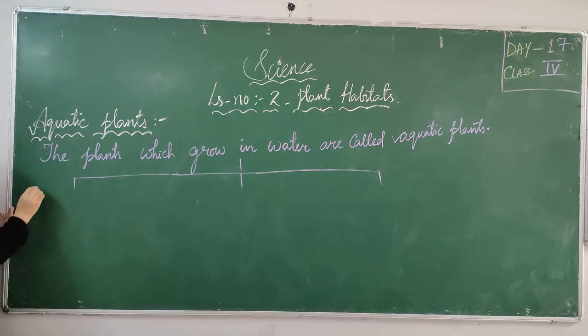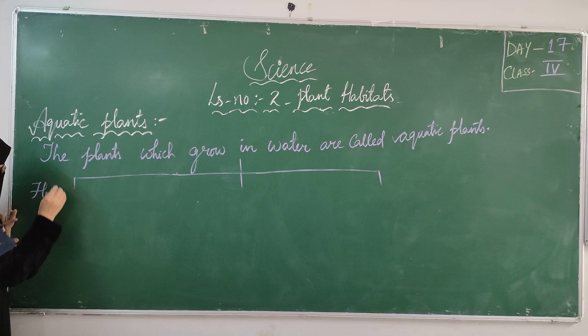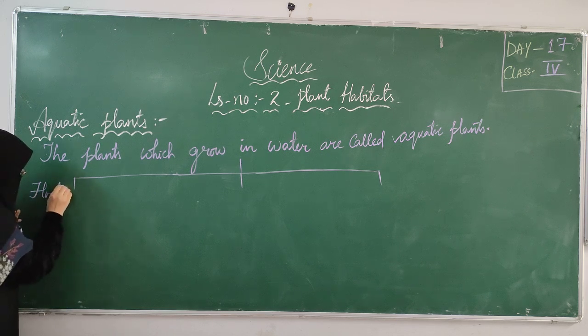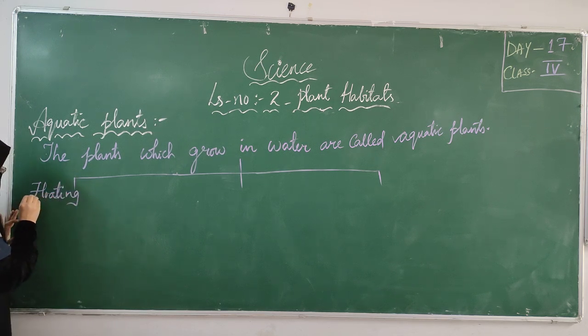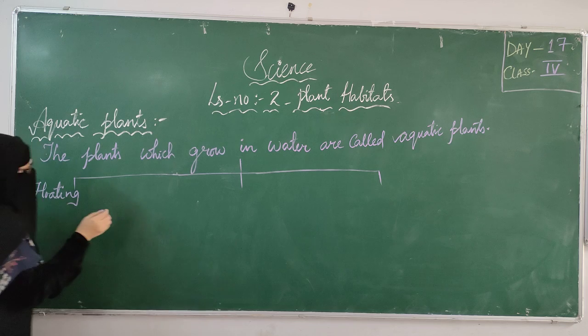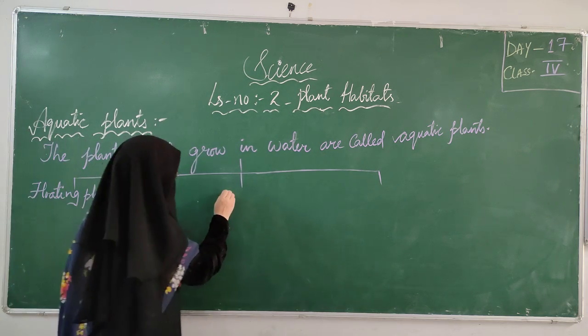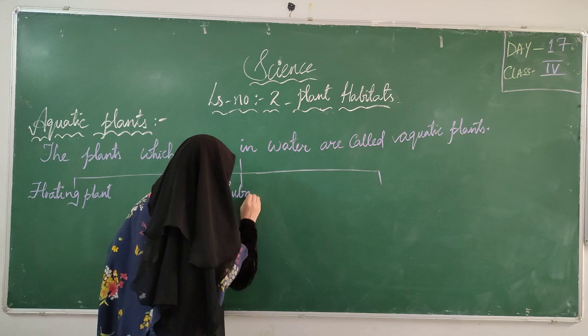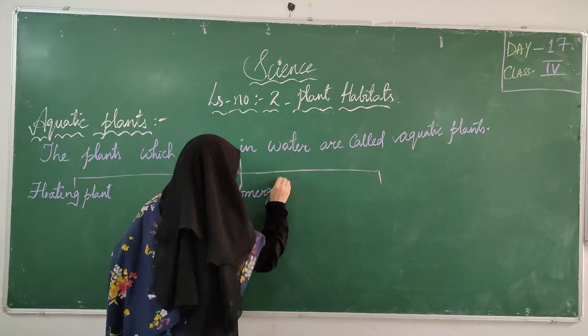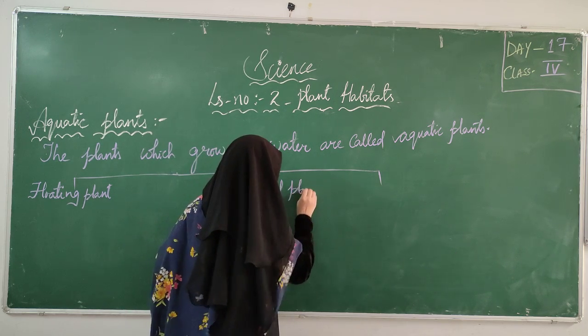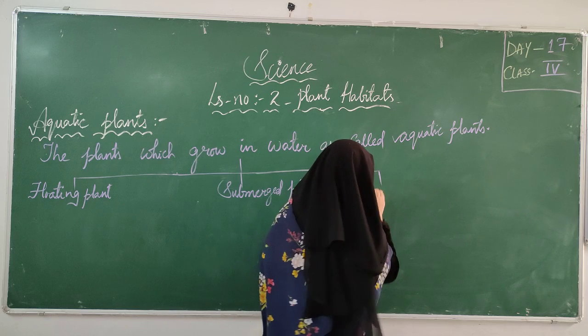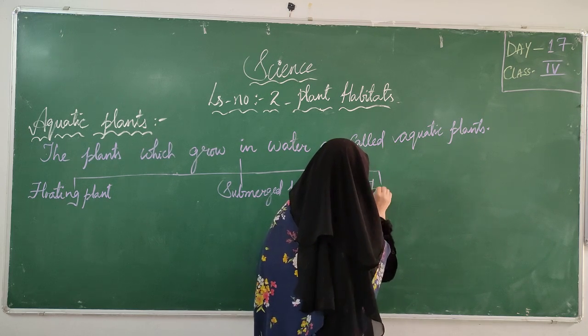First one is floating plant. Second one is submerged plant. Third one is fixed plant.